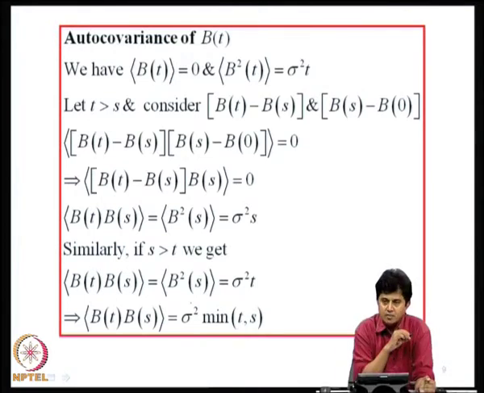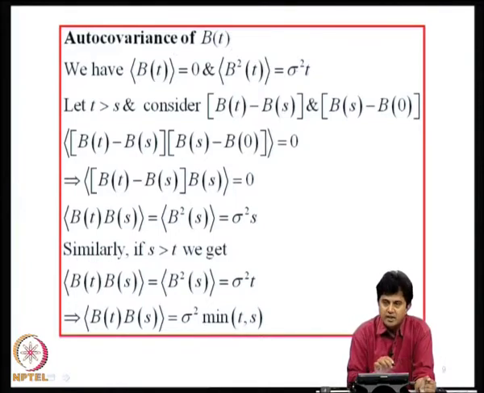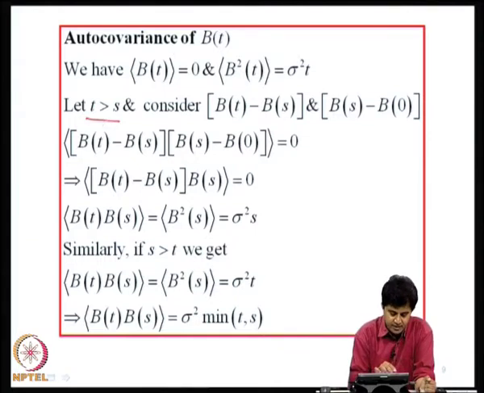Now let us look at some of the properties of Brownian motion process. I have derived the mean, and mean is 0 and variance is sigma square t, that is what we have done. Now let us look at the autocovariance of B of t. Let us consider two time instants t and s so that t is greater than s, and we consider the increments B of t minus B of s and B of s minus B of 0.